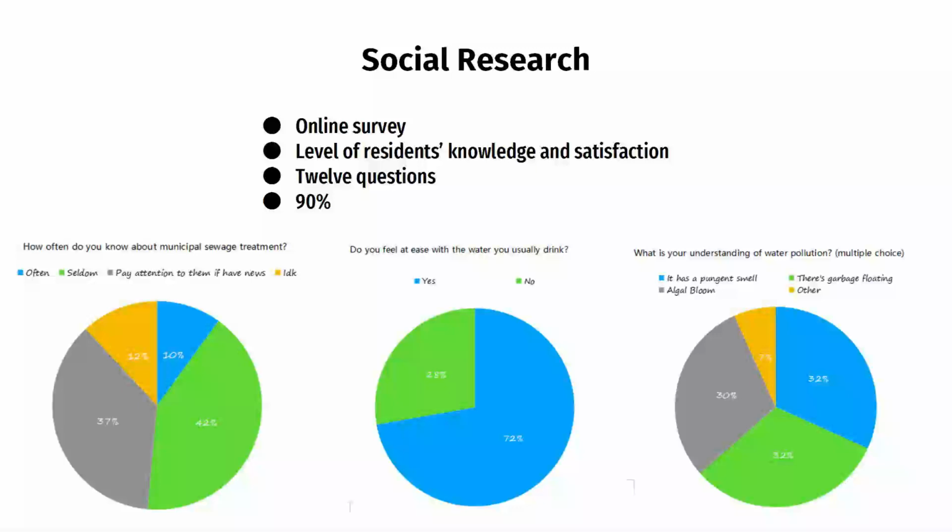After understanding the various types of research methods, we focus on sending a survey and doing interviews. Online surveys can give answers pertinently. Also, it can save time and money. That is why we always use it. Online surveys turn out to be our first choice. Through this survey, we gauge the level of residents' knowledge and satisfaction with sewage treatment. Considering the questionnaire form, we set all questions as multiple choice, recognizing that interviewees might give us vague answers if open questions are designed. We sent out 12 questions on water pollution and sewage treatment.